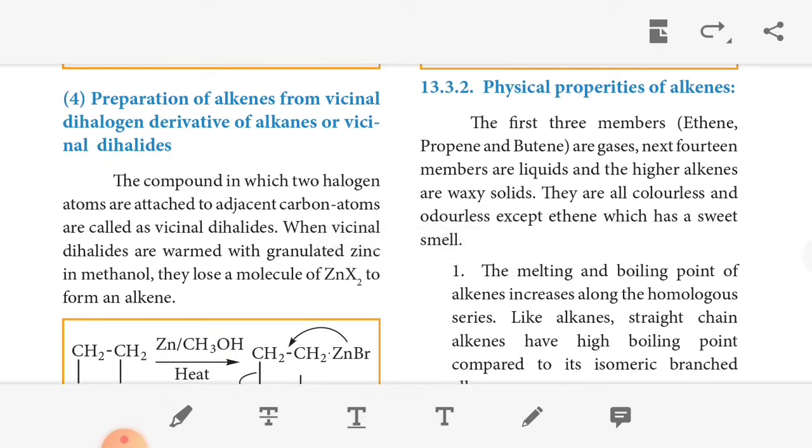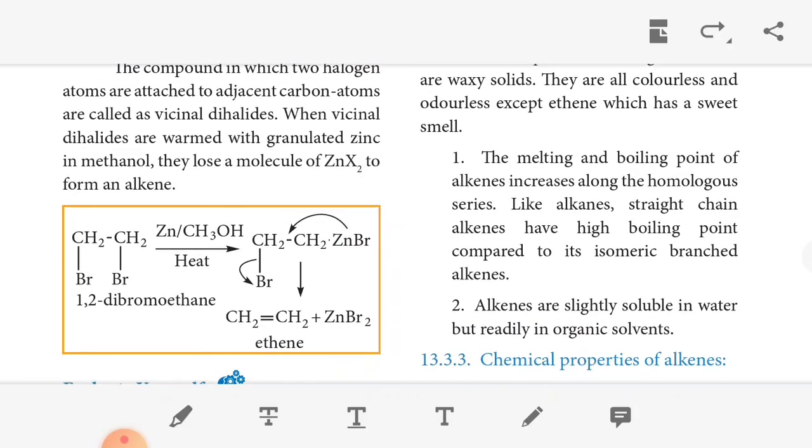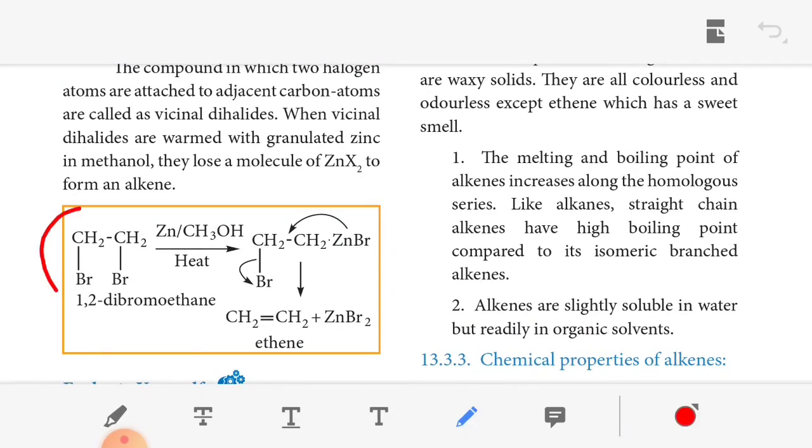Okay. The next one, the preparation of alkenes from vicinal dihalide. So what is meant by a vicinal dihalogen derivative? Vicinal dihalides means this is a vicinal dihalide. So this is a vicinal group. The compound where two halogen atoms are attached to adjacent carbon atoms is called vicinal dihalide.